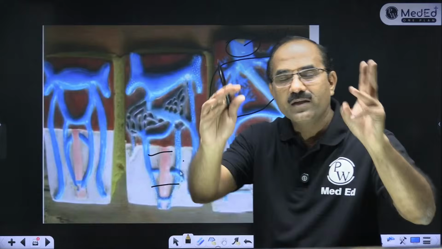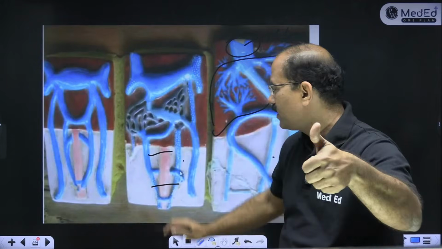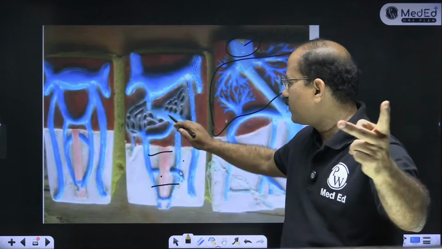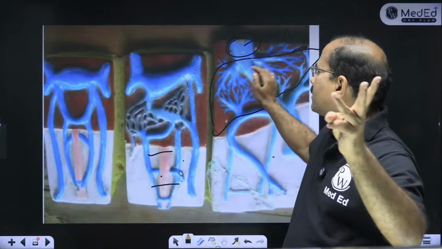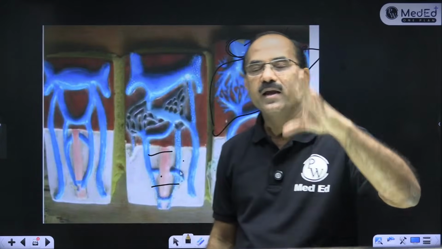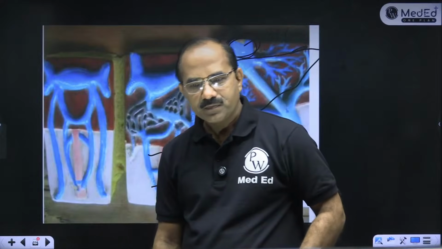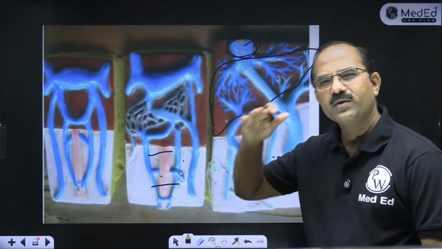So vitelline vein के तीन चीजें बनती है. There are three things which the vitelline vein is going to form. Number one, it forms the portal vein. Number two, it forms the hepatic sinusoids. And number three, it forms the terminal part of IVC, which is known as hepatocardiac channel. Very good. हाँ, ये सब देखा है हमने in the lectures and all. You can go through it.